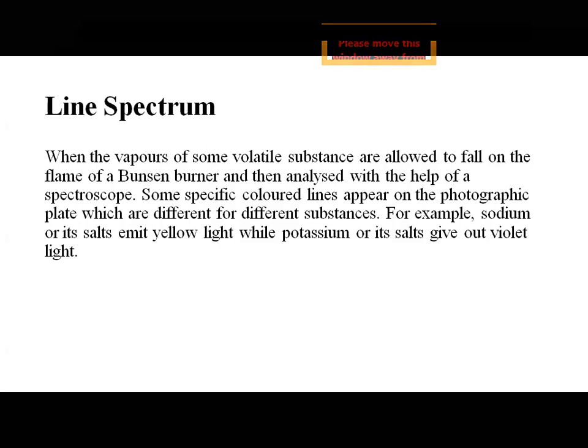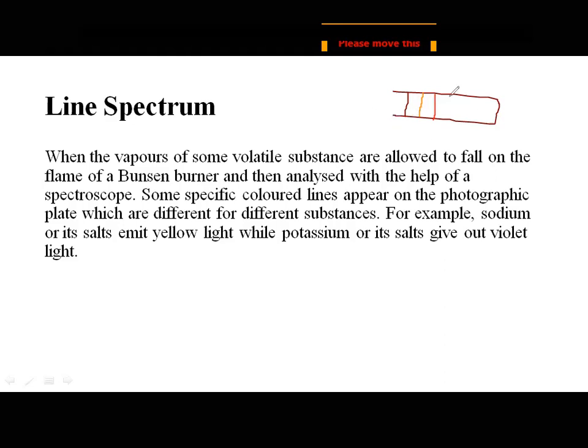That means when you see this spectrum, you will not get the colors continuous. In fact, you will get colors only at certain points. At this point I get this color, at another point I get another color. I will not get a range. Discrete, very sharp, very narrow lines are obtained. So this spectrum tells us about wavelengths only at certain fixed values, whereas in a continuous spectrum, all the wavelengths are being told.